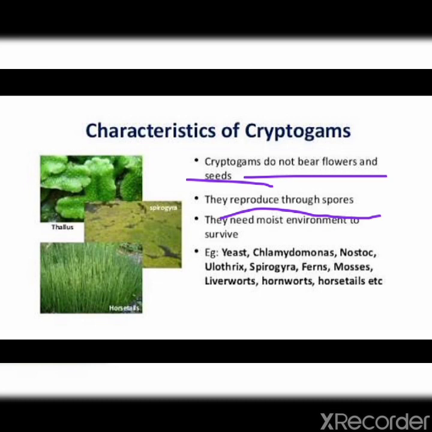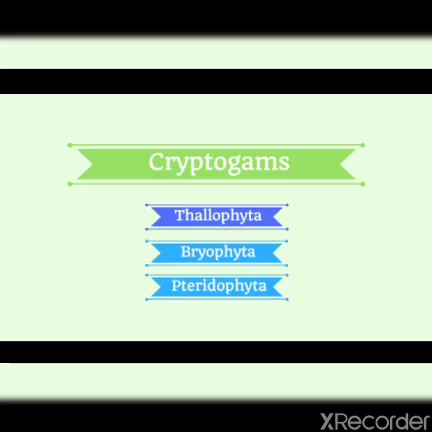They need a moist environment to survive. And you can see the examples of cryptogams: yeast, Chlamydomonas, Spirogyra, ferns, mosses, all these are examples of cryptogams.